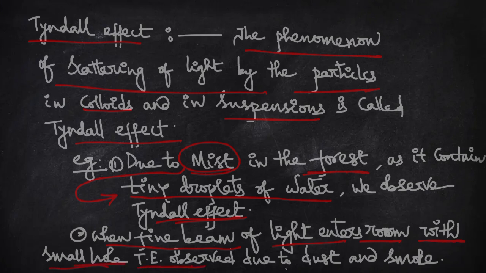This is because the room contains some dust particles and also smoke. Due to these dust particles and smoke, the light will be scattered. Due to the scattering of light, Tyndall effect is observed in this condition also.